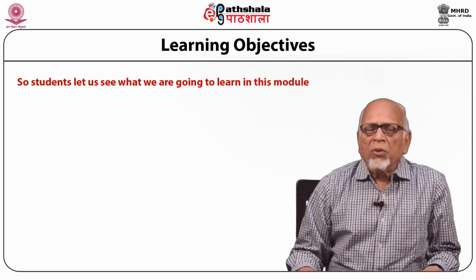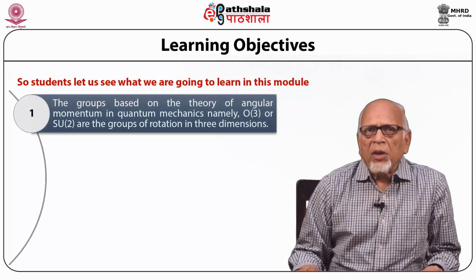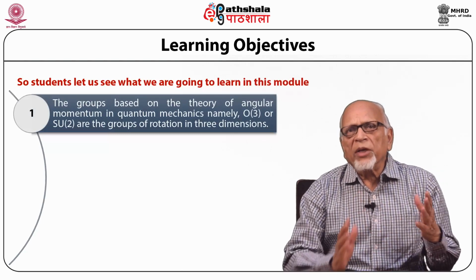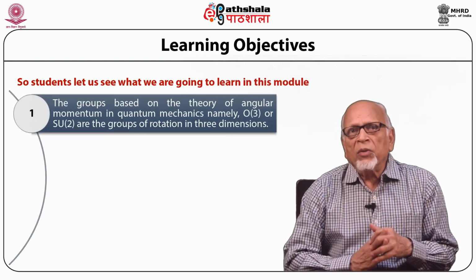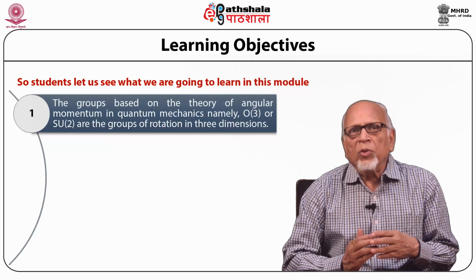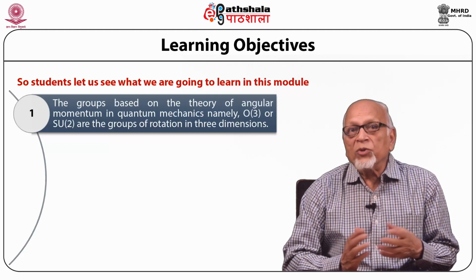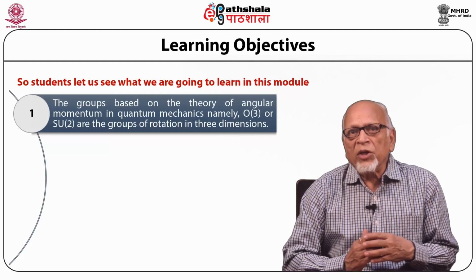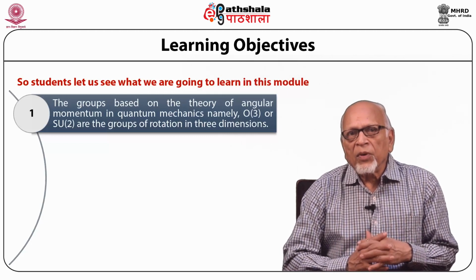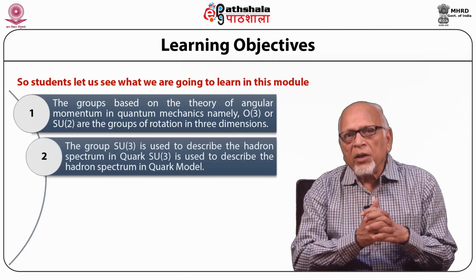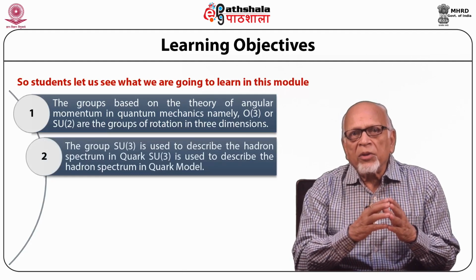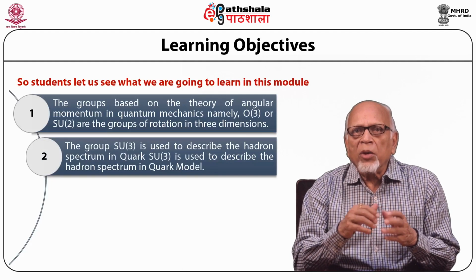Today we are going to discuss infinite and continuous groups from the paper Mathematical Physics. You are going to learn in this module about the groups which are based on the theory of angular momentum in quantum mechanics, namely the group O3 or SU2 or SU3, which are the groups of rotation in 3 dimensions. For example, the group SU3 is used to describe the hadron spectrum in the quark model.